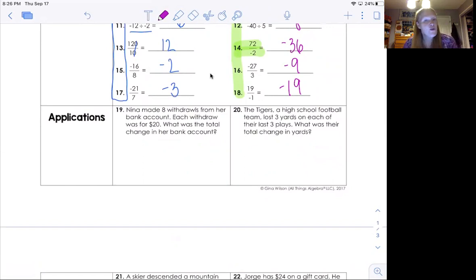And you know what? These aren't going to translate directly. So we've got to kind of read into the problem and ask ourselves, are we multiplying that thing or are we dividing that thing? Okay, so let's think about number 19.